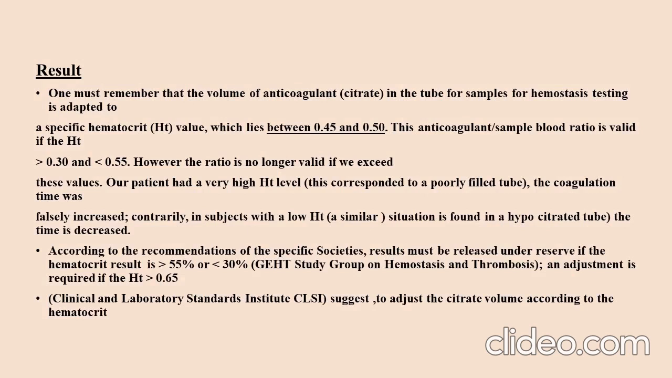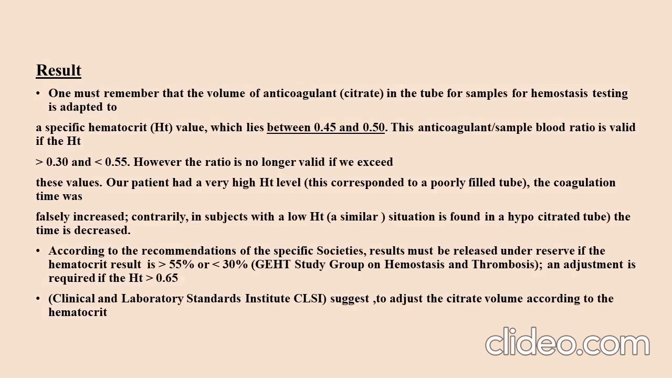For the result, one must remember that the volume of citrate anticoagulant in the tube for hemostasis testing is adapted to a specific hematocrit value. This anticoagulant to blood sample ratio is valid if the HT value is between 0.30 and less than 0.55. However, the ratio is no longer valid if we exceed this value. Our patient has a very high HT level. This corresponds to a poorly filled tube.